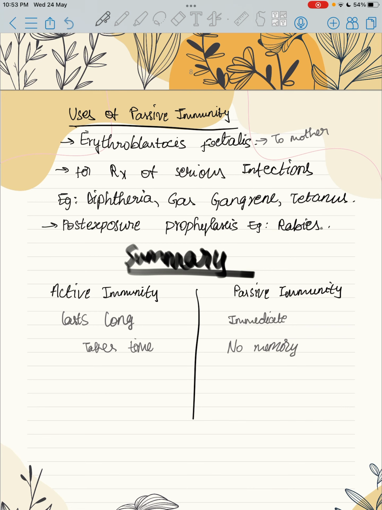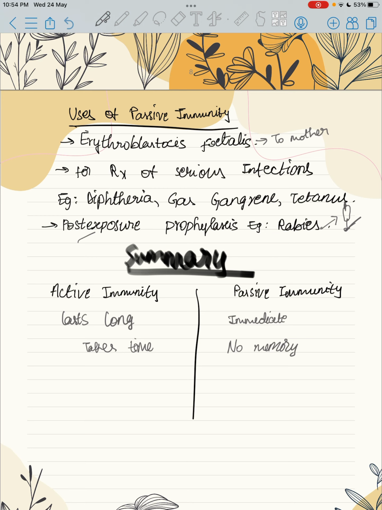Post exposure prophylaxis of rabies means if a person did not have the vaccine for rabies, after his or her infection with rabies, we can give antibodies to that person to save that person.